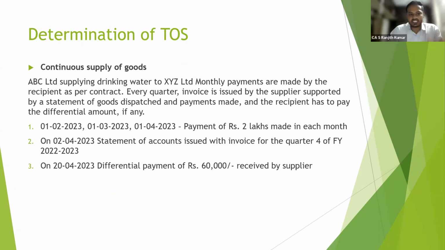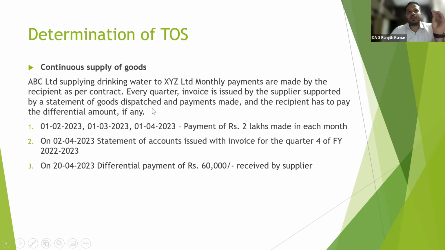So ABC Limited is the supplier and XYZ Limited is the recipient. Monthly payments are made by the recipient as per the contract. Every quarter, an invoice is issued by the supplier, supported by the statement of goods dispatched and payments made. And the recipient has to pay the differential amount, if any.